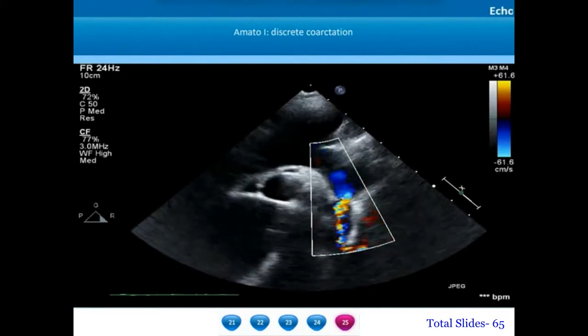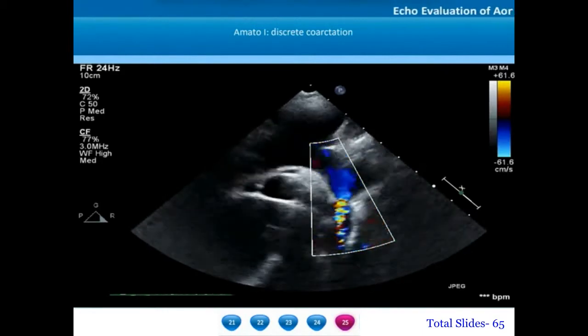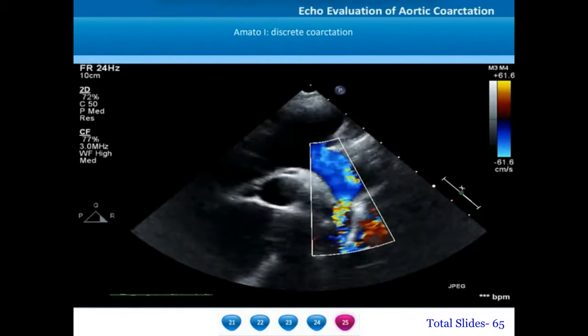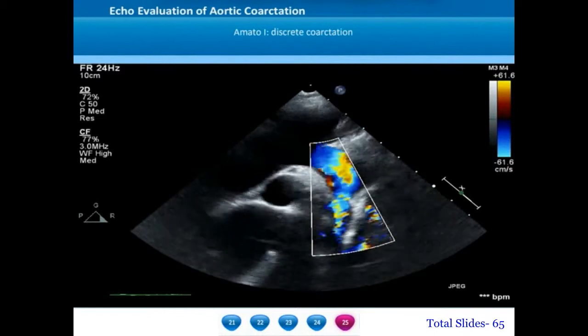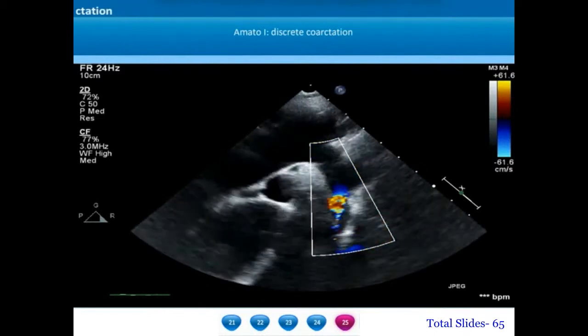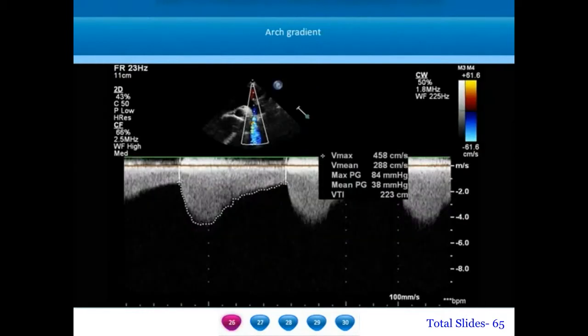We can notice that the pre-coarctation short isthmic segment is well formed. However, there is a tight discrete coarctation. The coarctation gradients will extend into the diastole, and the diastolic tailing is a feature of significant coarctation.